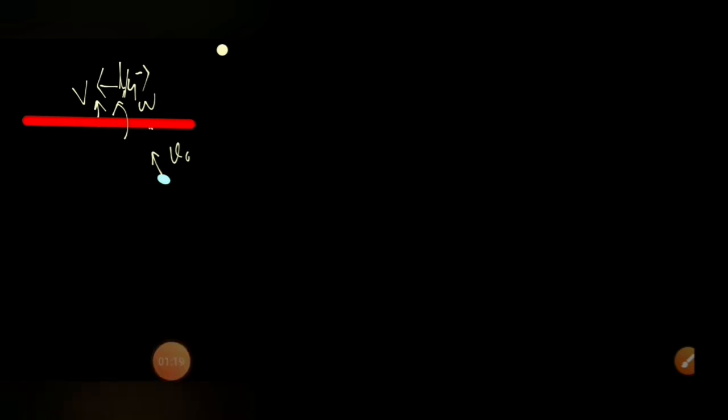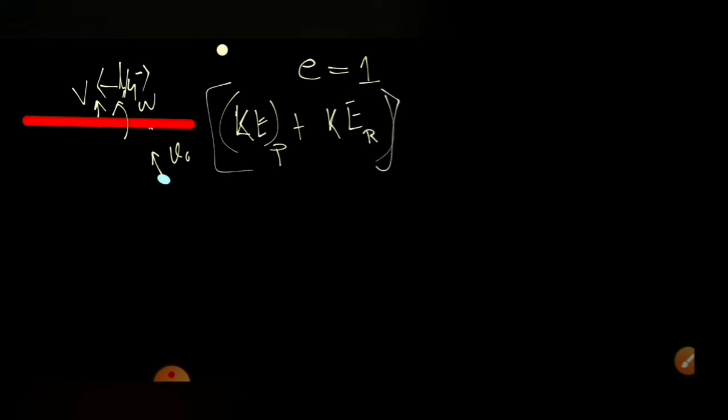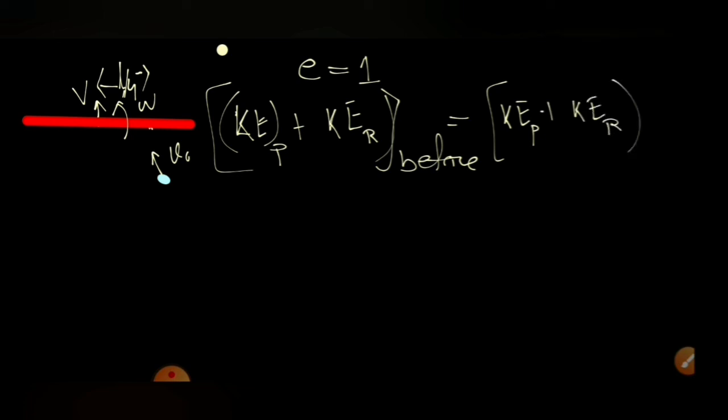As it is an elastic collision, we can apply either the e is equal to 1 equation, or we can apply conservation of kinetic energy for the whole system. Let's apply kinetic energy conservation. So what we can write is the kinetic energy of the particle plus kinetic energy of the rod before collision is equal to the kinetic energy of the particle plus kinetic energy of the rod after collision.